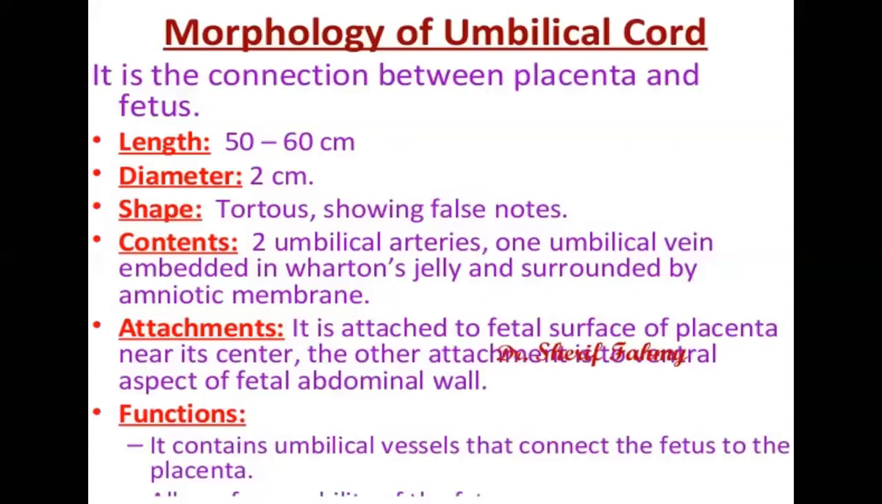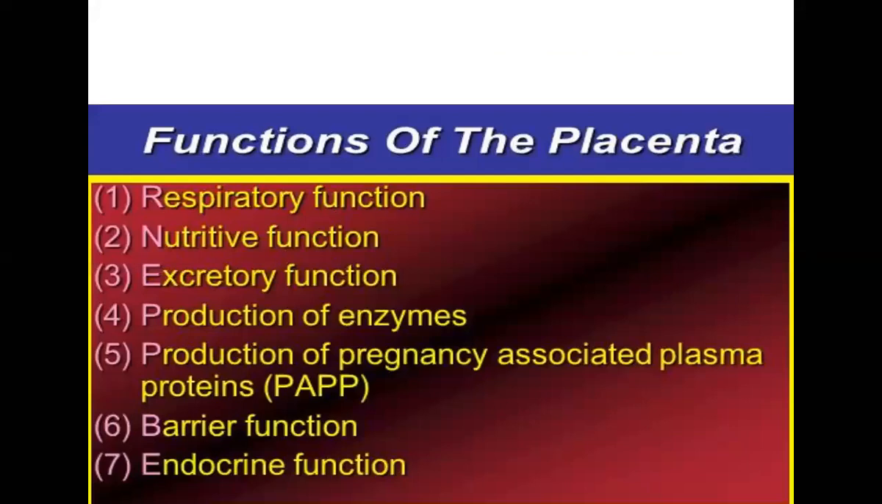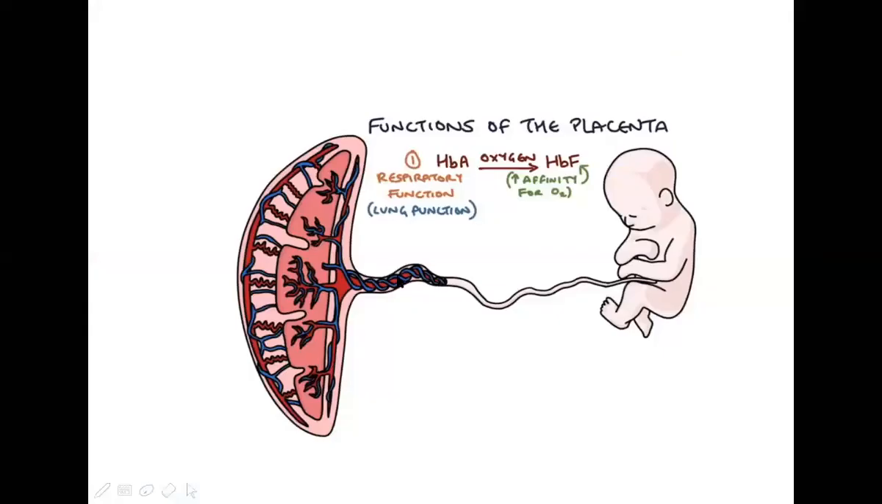And what is the function? As we have seen, it contains the umbilical vessels that connect the fetus to the placenta. So see, this is the umbilical vessel. Whatever the requirements of the fetus, the functions we are talking about, the excretory function, respiratory function, GIT, all the nutrient functions, are all carried by this. So those are the functions of the placenta, also carried via the umbilical cord.